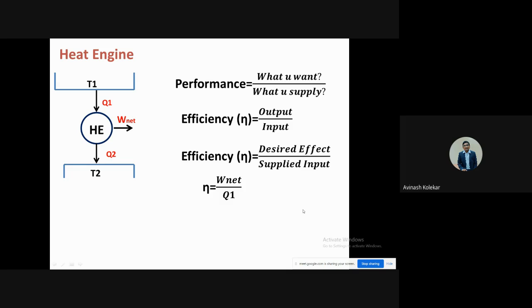This is the formula that you can write. Now when you apply the first law of thermodynamics, Wnet is nothing but Q1 minus Q2, divided by Q1, what we are supplying, and that is called the efficiency. So this is the efficiency formula for a heat engine. You can also write it as 1 minus Q2 upon Q1. This is the formula that may be required for solving problems, and you should remember it.